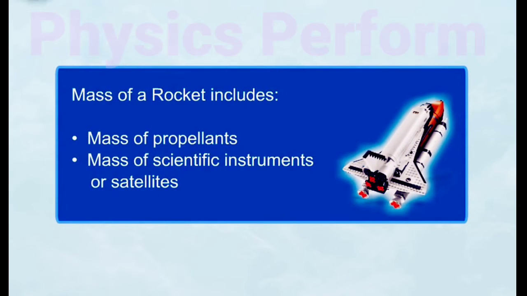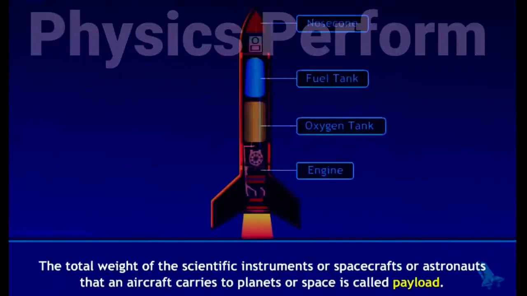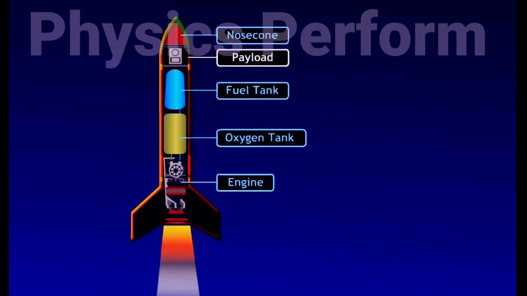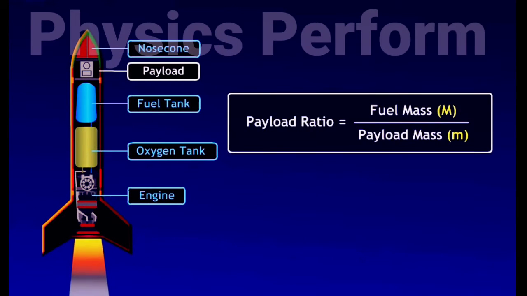The mass of a rocket includes the mass of propellants and the scientific instruments or the satellite in the rocket. The total weight of the scientific instruments, spacecraft or astronauts that a rocket carries to planets or space is called payload. The ratio of payload mass to fuel mass is called payload ratio.